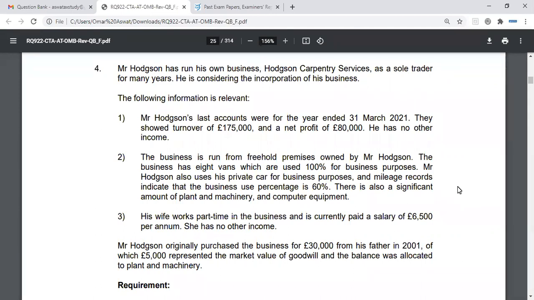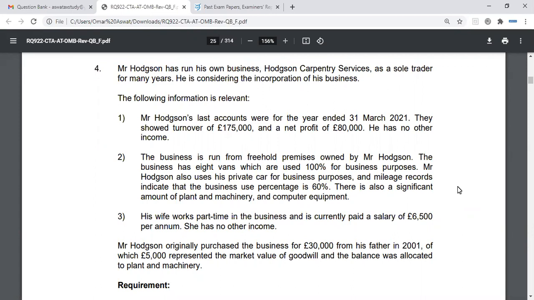Okay. Therefore, on cessation of trade for income tax purposes, what needs to be considered? A few things need to be considered. Number one is closing year rules. Overlap profits therefore need to be considered because, as you know, overlap profits arise on the commencement of trade, and you can get relief for the overlap profits either on the change of an accounting date or on cessation of trade. And finally, terminal loss relief should be considered. So that's always like your introductory paragraph on the tax implications on incorporation.